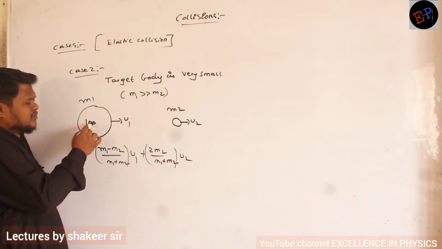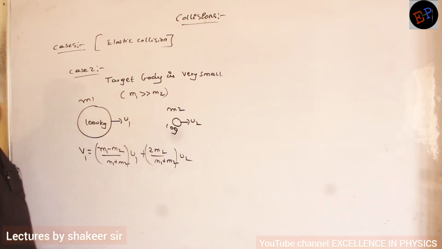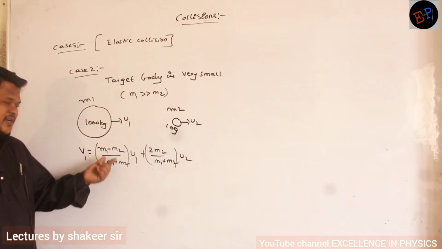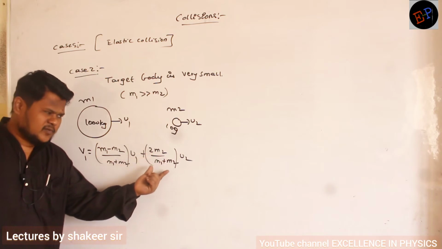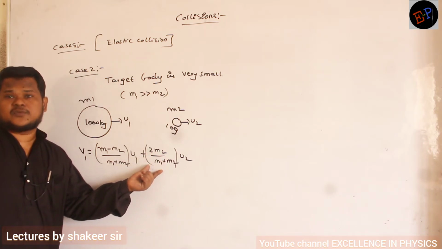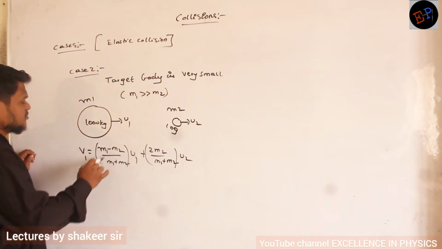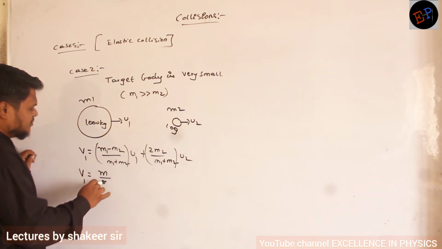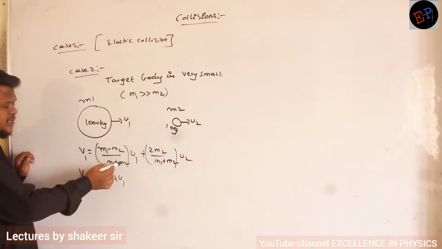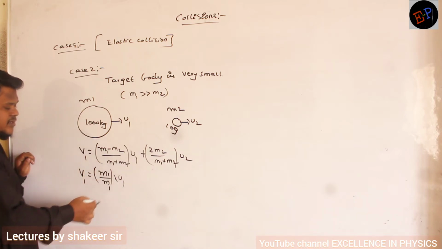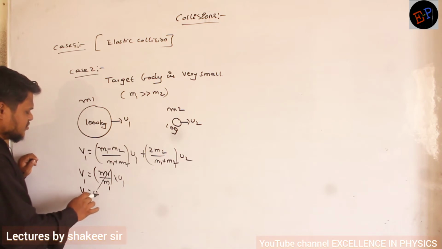This is 1000 kg body anukondi. This is 10 gram body anukondi. Clear now? There is no comparison, no? So you need not write m1 here. Similarly here also, m2 is very small. Very small value divided by very big value, almost 0. Clear now? So therefore what I can write v1 is equals to m divided by m multiplied by u1. Because I am neglecting m2, I am neglecting m2. Only I have m1 and m1. Clear? If they both cancel, then what I will get v1 is equals to u1.